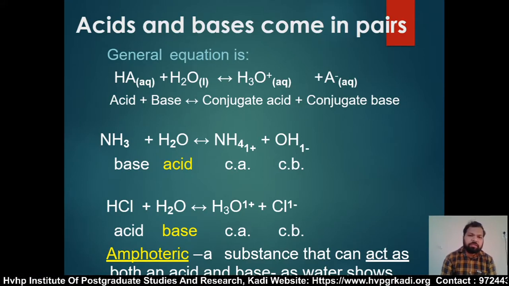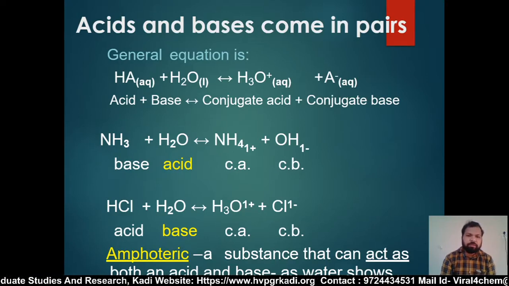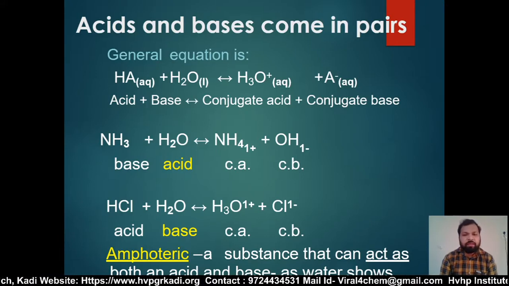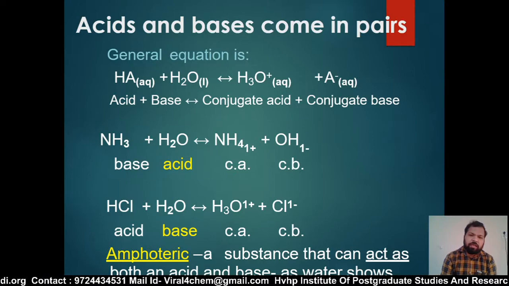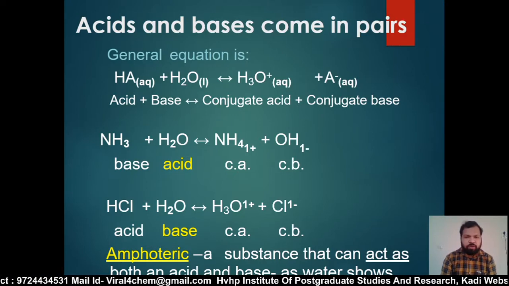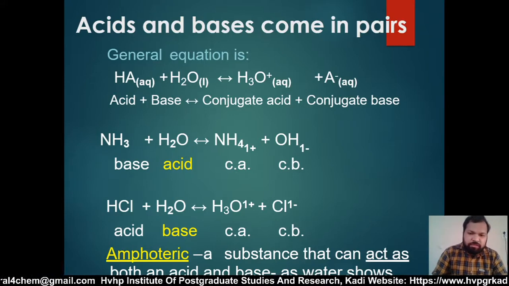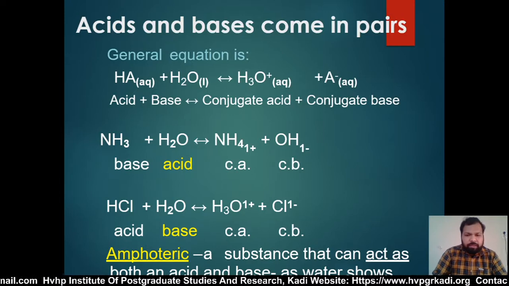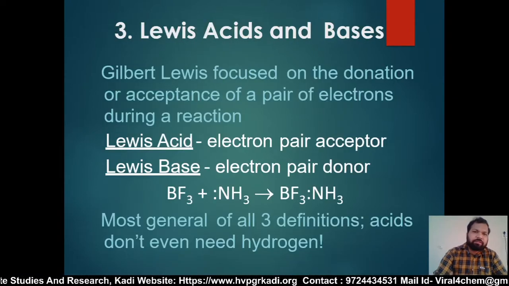Now HCl donates a proton to H2O. As HCl is the acid, H2O accepts a proton, so it is called a base. Now in the reverse reaction, the H3O plus ion donates a proton, so it is the conjugate acid, and Cl minus accepts a proton, so it is the conjugate base. A substance that can act as both acid and base is called an amphoteric solvent. Like water, water is an amphoteric solvent.